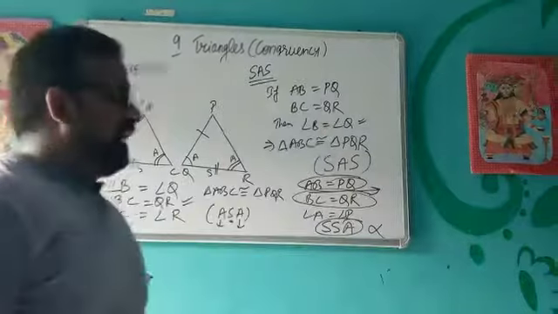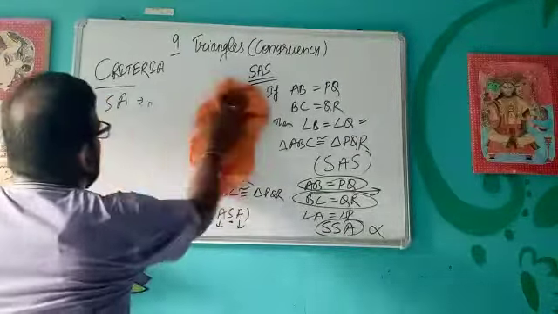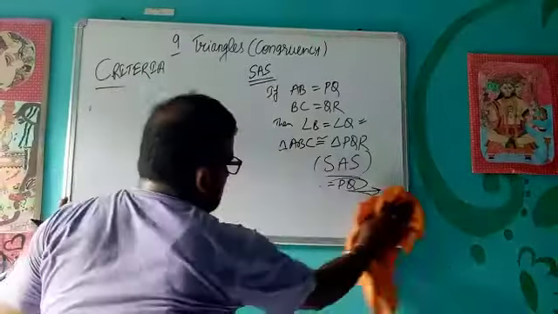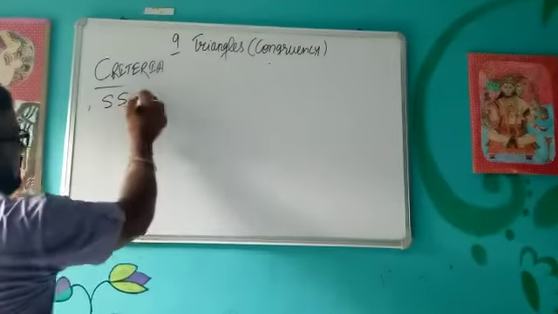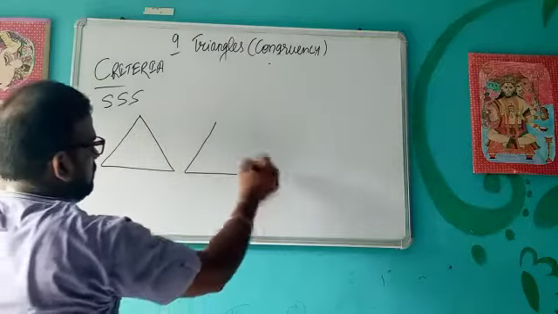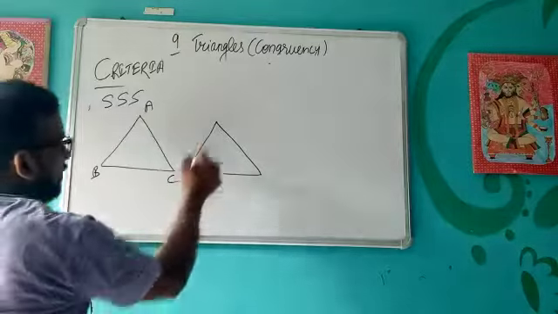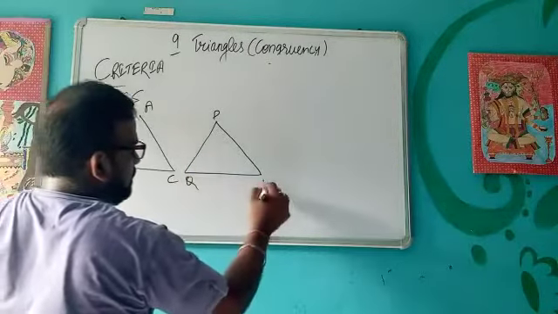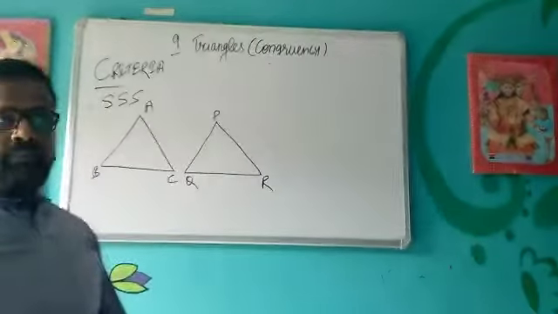Next is side side side criteria. As the name suggests, it is a very easy criteria, side. Suppose again I am taking two triangles, and like I have told you, the way we speak these criteria, that way should be applicable in the type of the triangle.